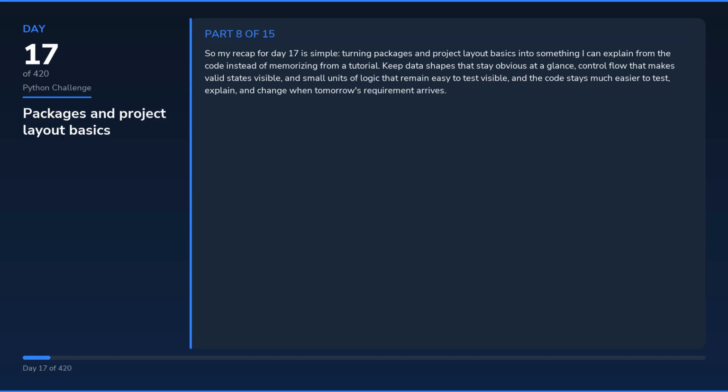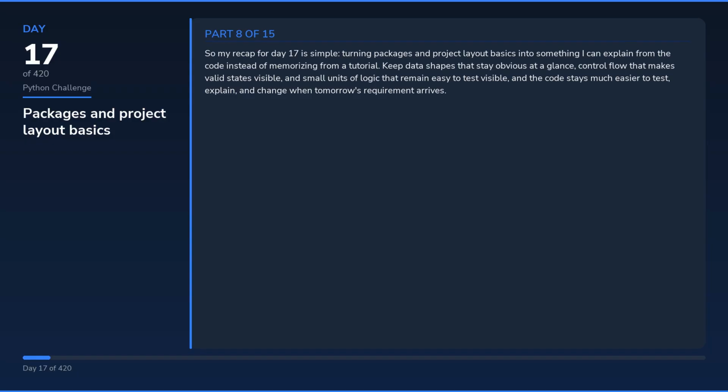So my recap for day 17 is simple: turning packages and project layout basics into something I can explain from the code instead of memorizing from a tutorial. Keep data shapes that stay obvious at a glance, control flow that makes valid states visible, and small units of logic that remain easy to test visible, and the code stays much easier to test, explain, and change when tomorrow's requirement arrives.